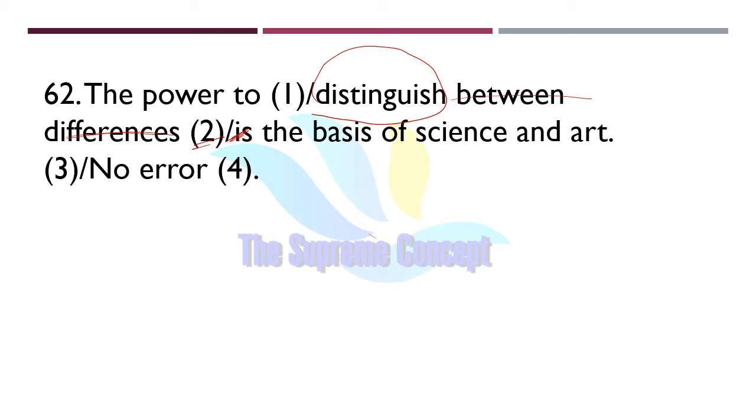We can use between if we compare two things. But here we are recognizing something, so we will not use between here. We will simply use distinguish. The power to distinguish the basis of science and art.